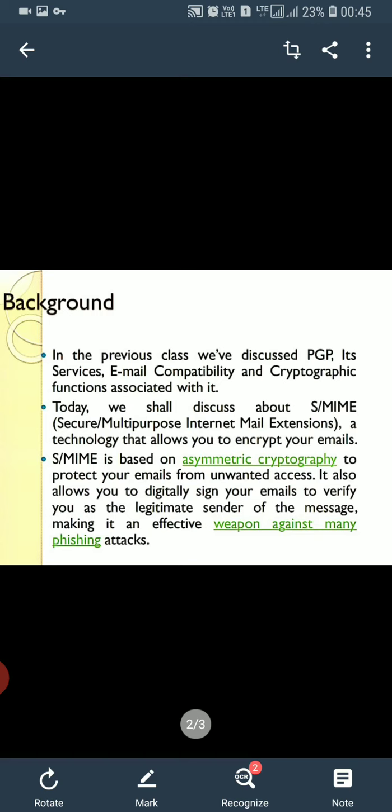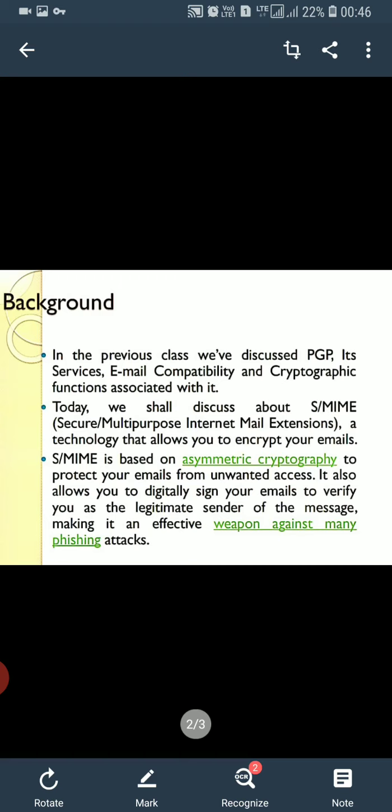Today we shall discuss Secure Multipurpose Internet Mail Extensions, a technology that allows you to encrypt your emails. S/MIME is used to encrypt your emails.